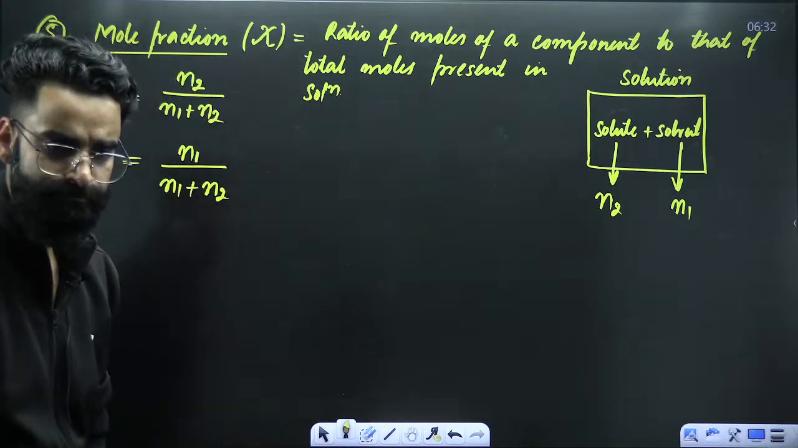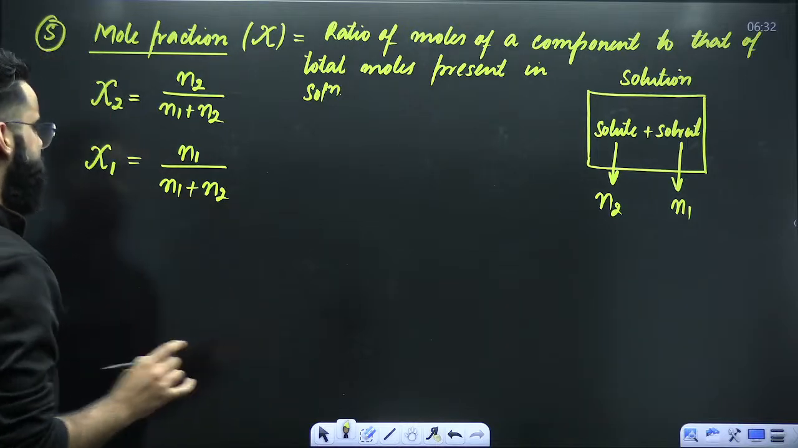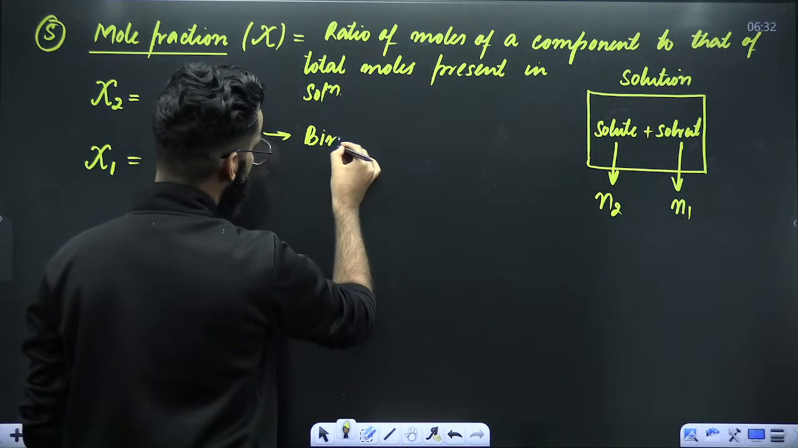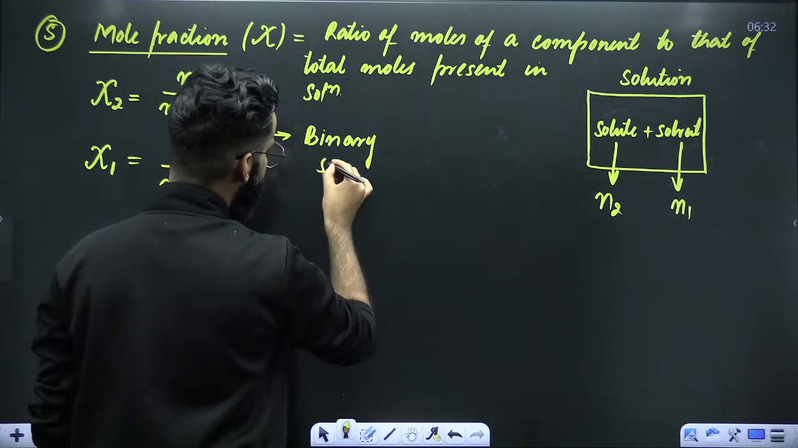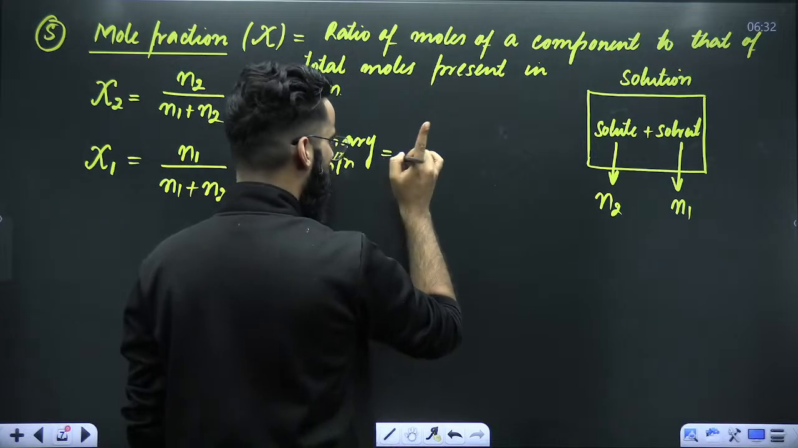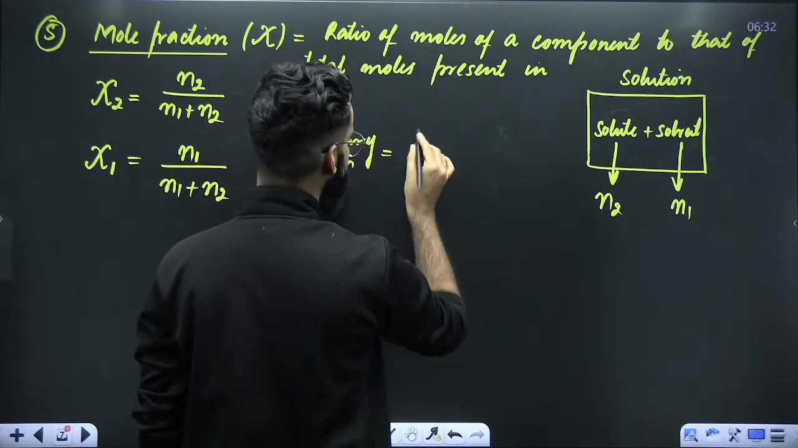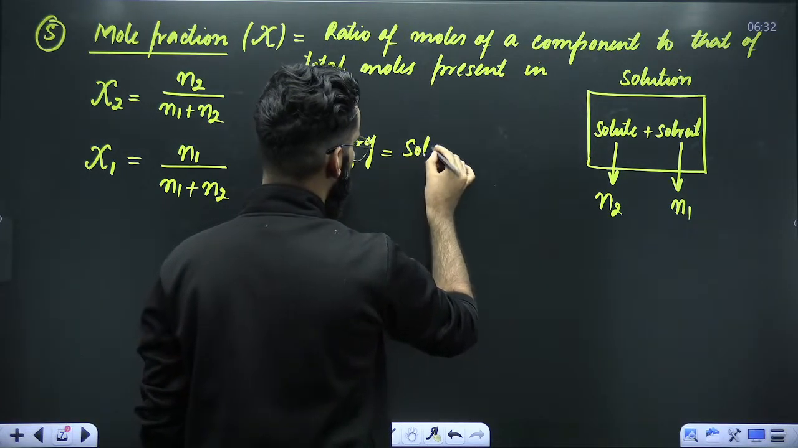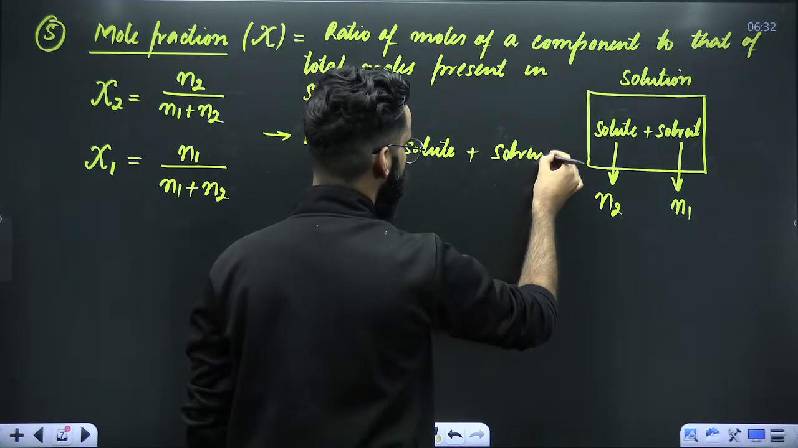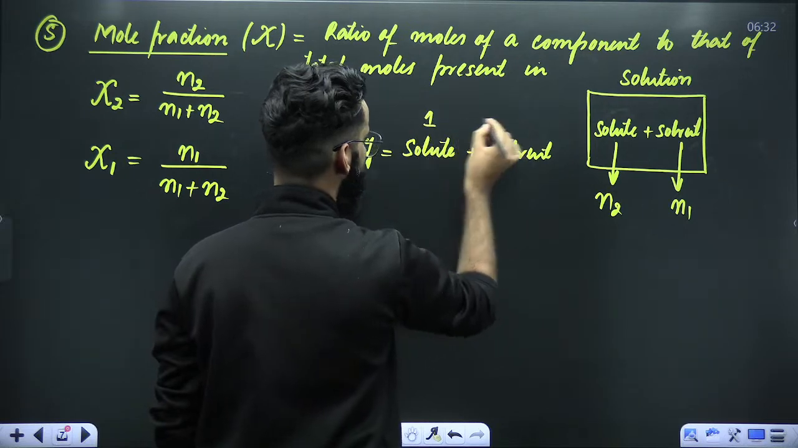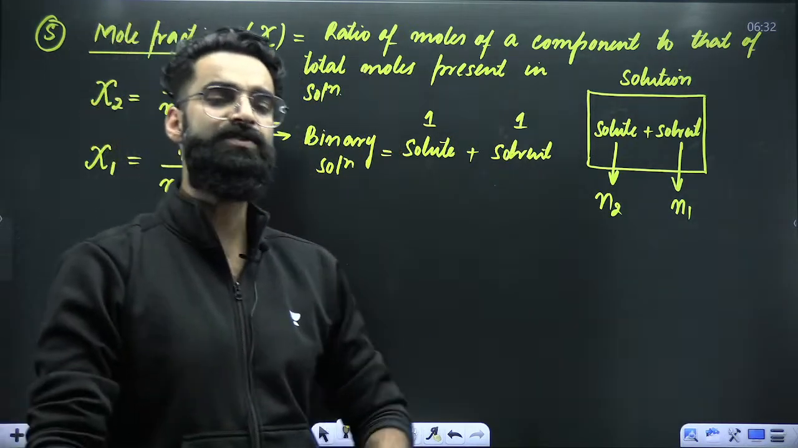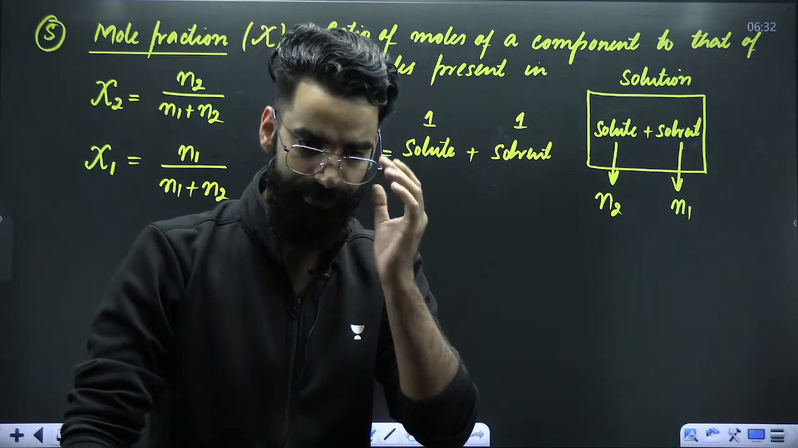Now, dear students, try to understand one thing. You must have heard about a binary solution. What is a binary solution? Binary solution is the one which contains only one solute and only one solvent. Binary solution is the one which contains only two components. Out of those two components, one should be solute and one should be solvent.